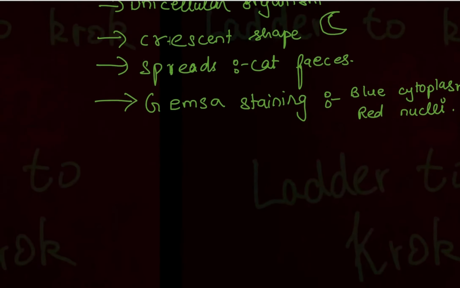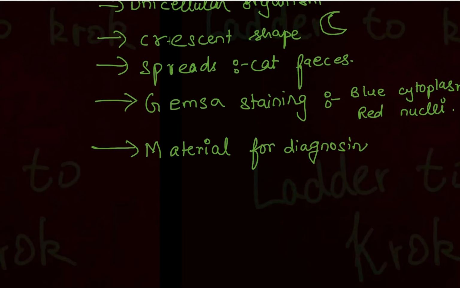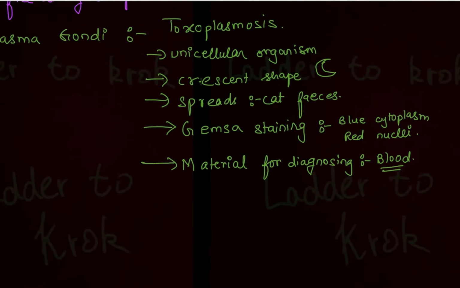And lastly, if someone is suffering from toxoplasmosis, then what will you take from that person to diagnose this disease? The material for diagnosing is blood. You take a blood sample for finding this disease.